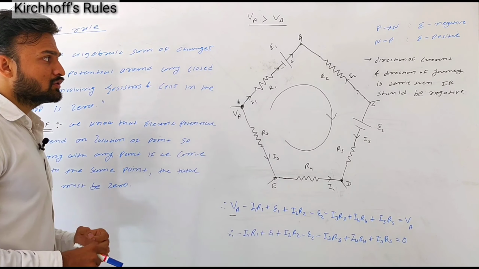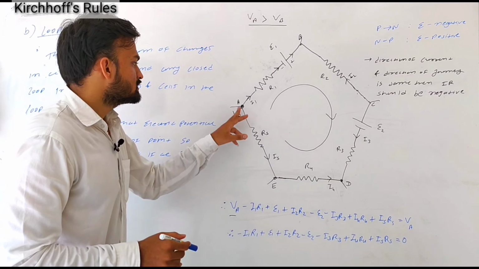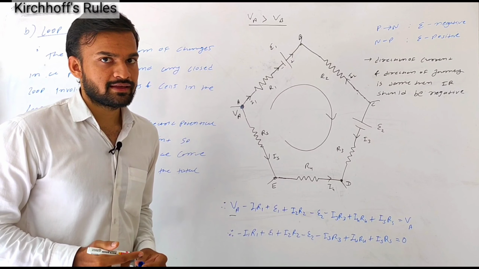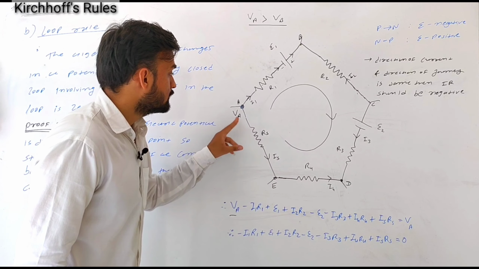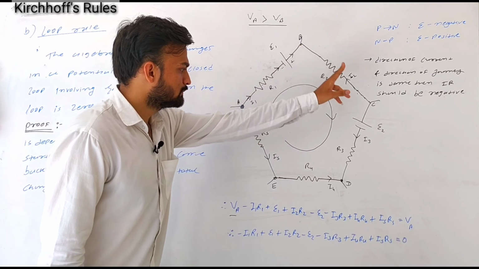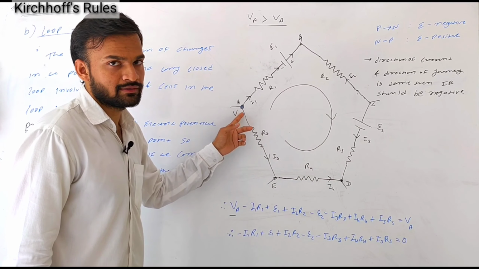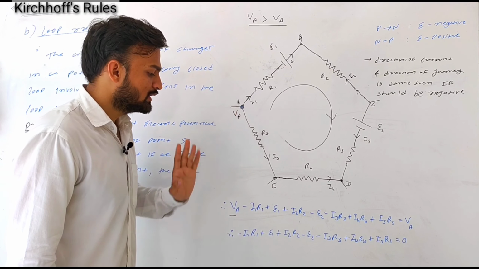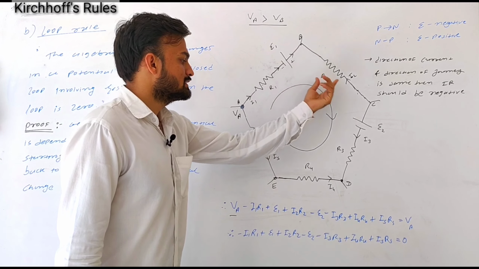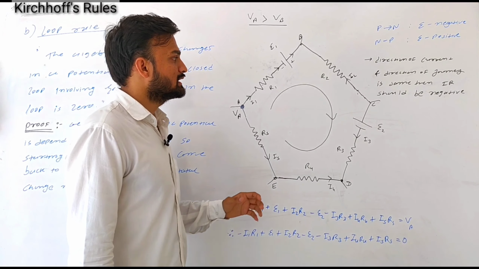Why will this happen? Because we can say that the potential at any point depends on the location of that point. Means the potential at this point A depends on the location of point A. So here at point A, potential does not vary with time. Starting from any point, if we move along this loop and return to the same point, then the potential at that point remains the same, and the changes in potential across the resistors and cells is 0. To understand this loop rule we are taking one example.